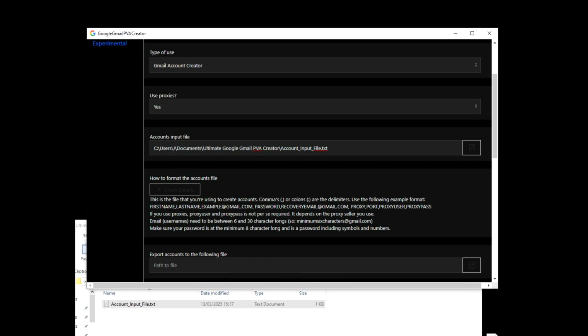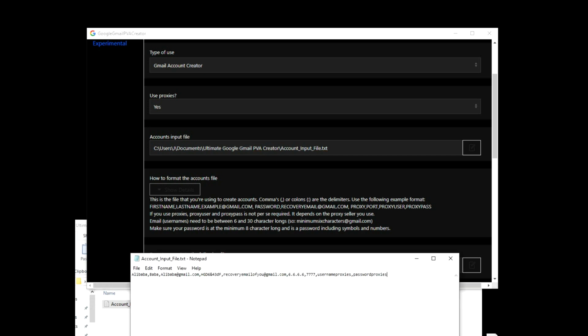One last thing about the account input file. If you want to have another account and you want to make that, you're going to have to do it like this, okay? So don't start doing your first and last name here of the next account. No, every new account is on a new line. So this is one, and this is one, like that, in this format. Like I say, if you don't understand anything, you can always ask me. I will explain it even better than I can right now. But yeah, I believe this should be enough, okay?